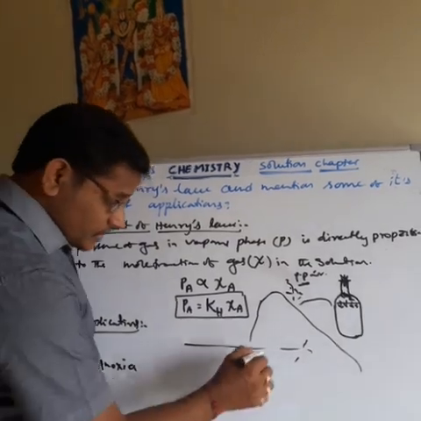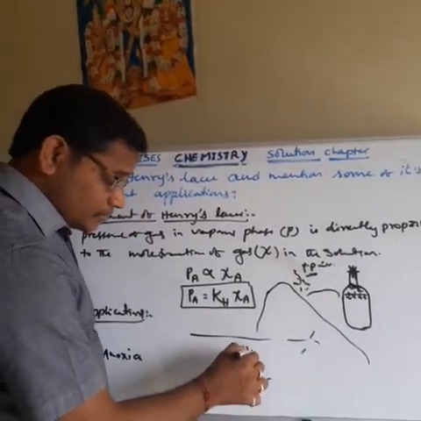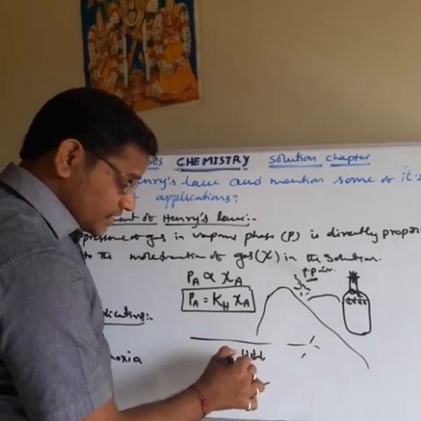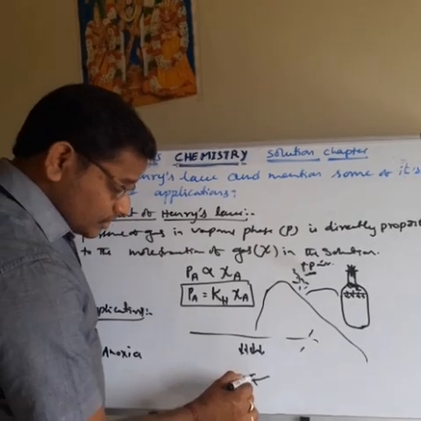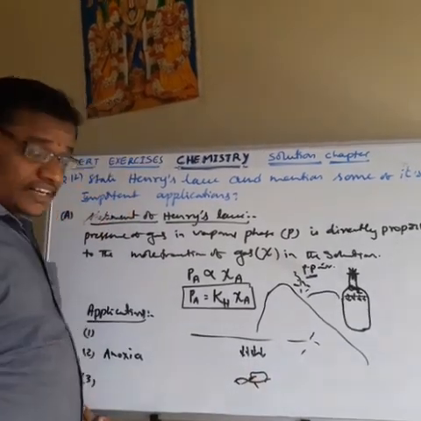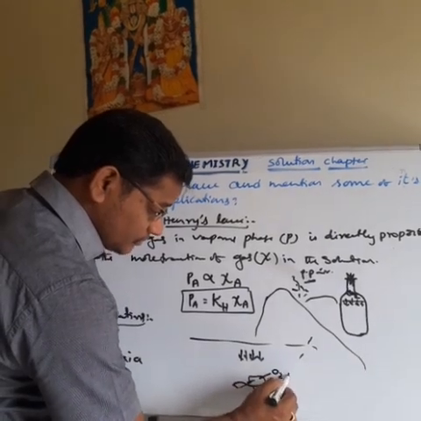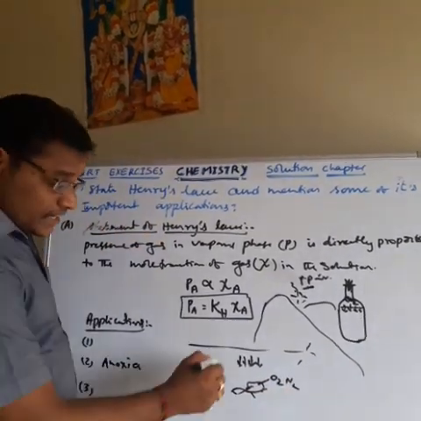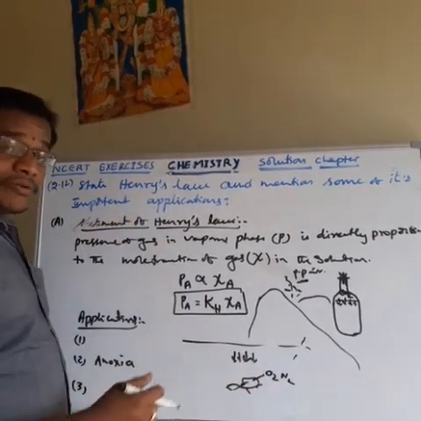Whenever scuba divers go to the depth of the sea, the partial pressure increases. Whenever the pressure increases, the divers take a cylinder. Generally the cylinder contains air, oxygen and nitrogen. At high pressure, what happens? More amounts of both oxygen and nitrogen are dissolved in our blood.